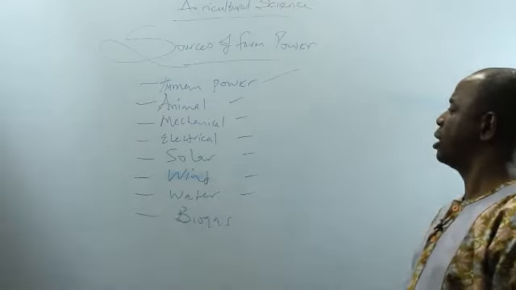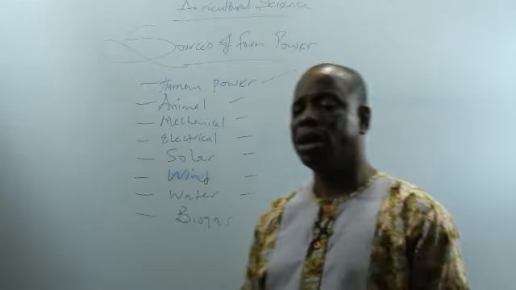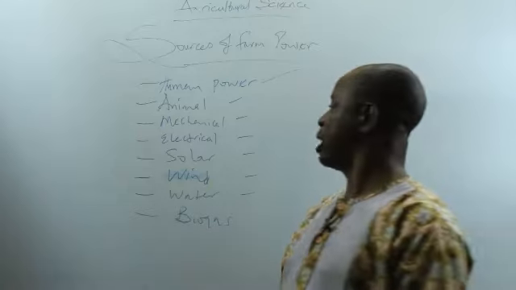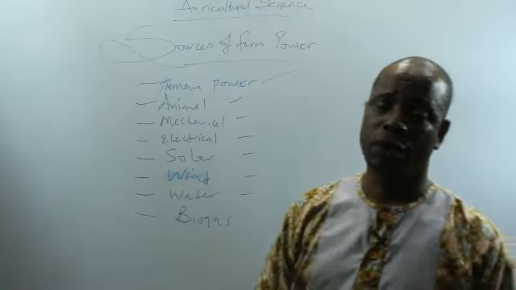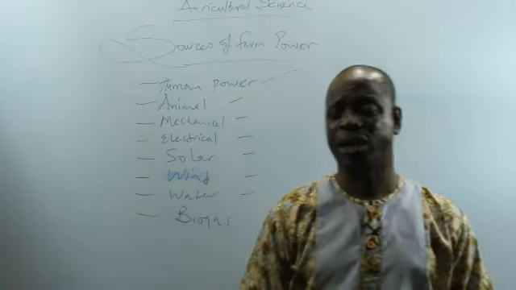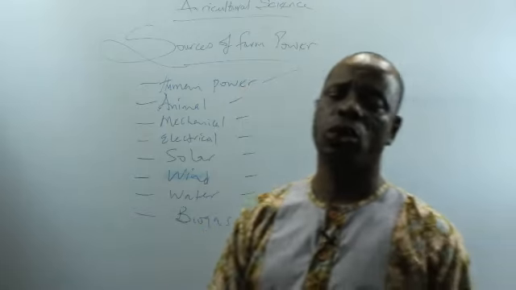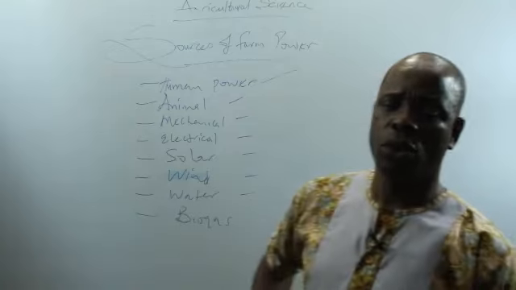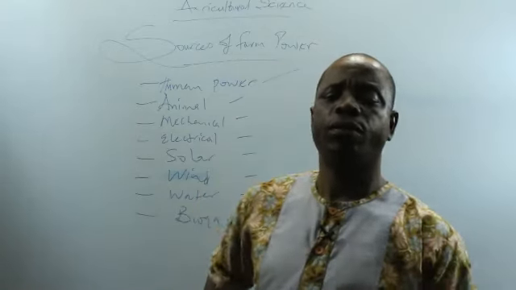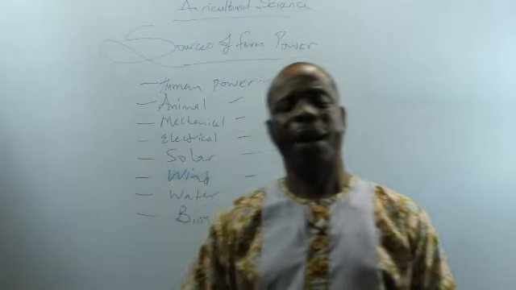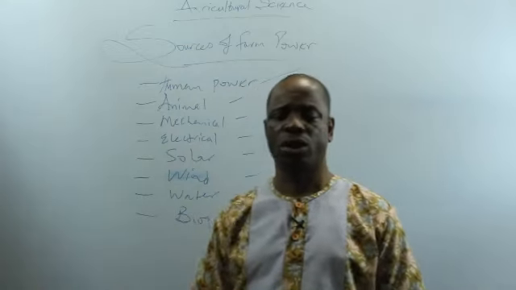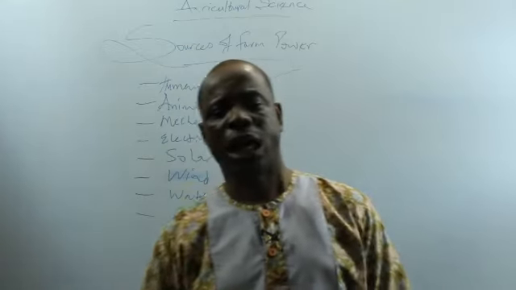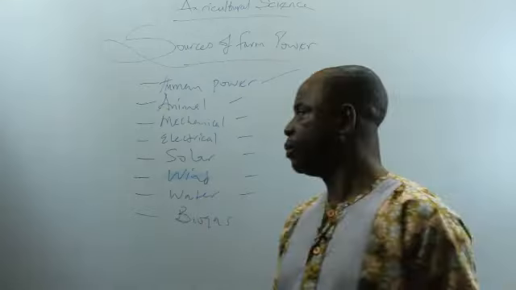But man has a lot of disadvantages. Number 1, the output of man is low compared to that of machines and animals. Number 2, man cannot work for long hours due to fatigue, boredom, or tiredness. 3, man is always exposed to hazards on the farm. 4, the output of manpower depends on prevailing weather conditions. If the weather is cold, the output of manpower will be very low.